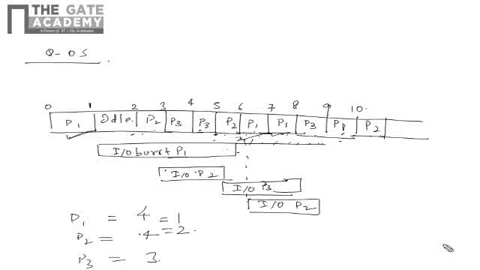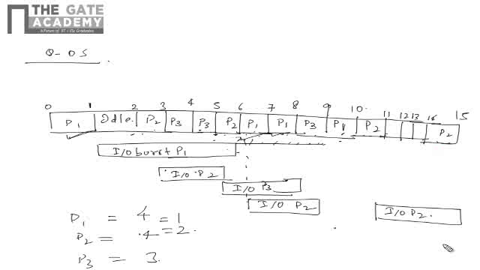Now it will be idle, because after P2 the IO burst of P2 will start again. It will be idle for 3 seconds more, means 10 to 11, 11 to 12, 12 to 13, 13 to 14. Then again P2 executes for 1 second. Did you get that?